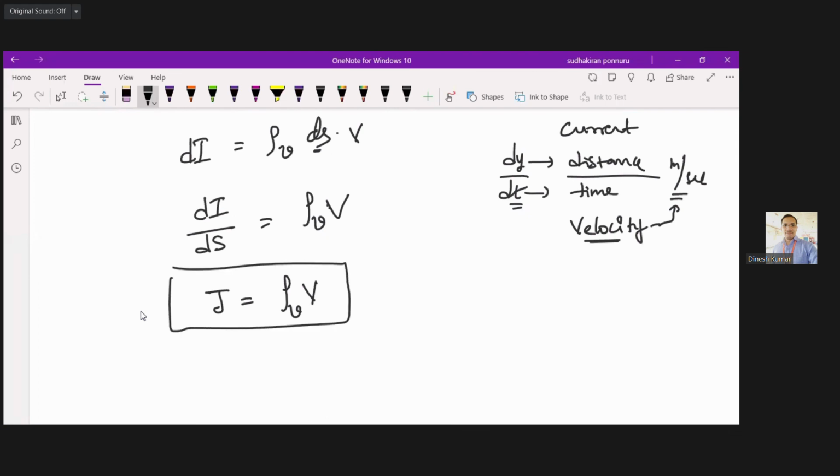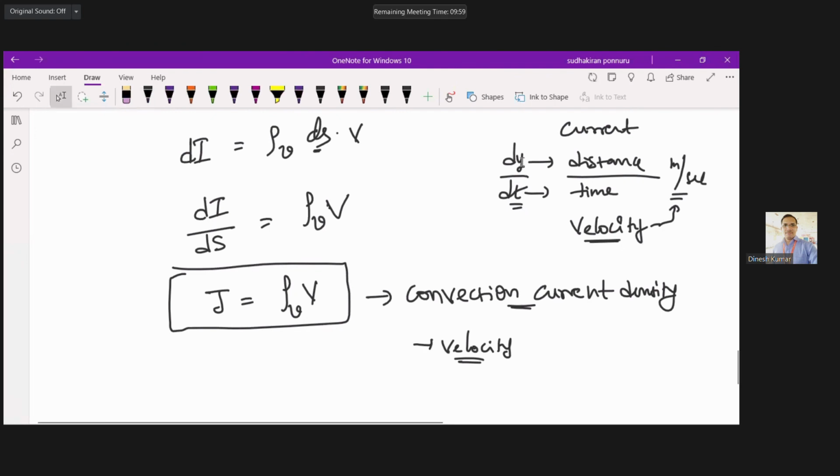This is the formula for convection current density. How do we identify whether this is convection current density or conduction current density? In the convection current density formula, we will have velocity.